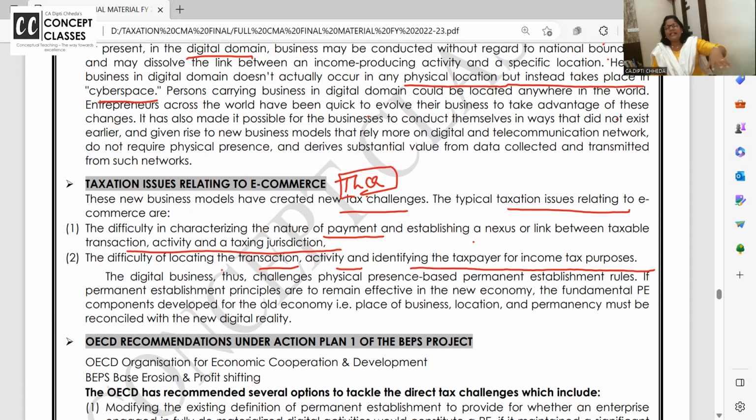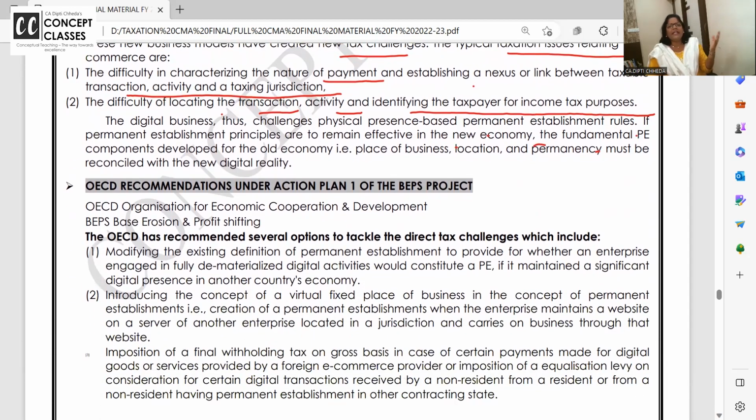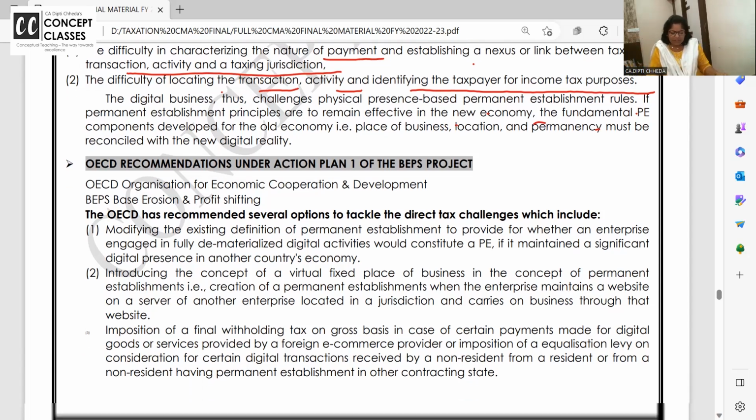How do we decide the taxing jurisdiction of the taxpayer? The digital business challenges physical presence, and if PE principles are effective, then fundamental PE components are there. PE है तब तो कोई problem ही नहीं है. You remember? PE is foreign companies having a place of business in India, and through PE they will pay the tax in India, whatever they earn, right? Then there is no problem.